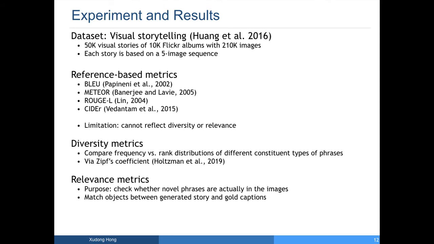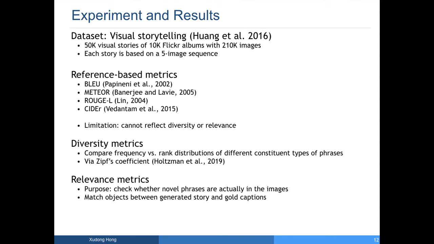To show the effectiveness of our model, we conduct experiments on the visual storytelling dataset, which has 50,000 visual stories of 10,000 Flickr albums with 210,000 images. Each story is based on a 5-image sequence. To compare with previous work, we first evaluate our system with reference space metrics like BLEU, METEOR, ROUGE-L, and CIDEr. However, the reference space metrics are limited because they cannot reflect diversity and relevance.